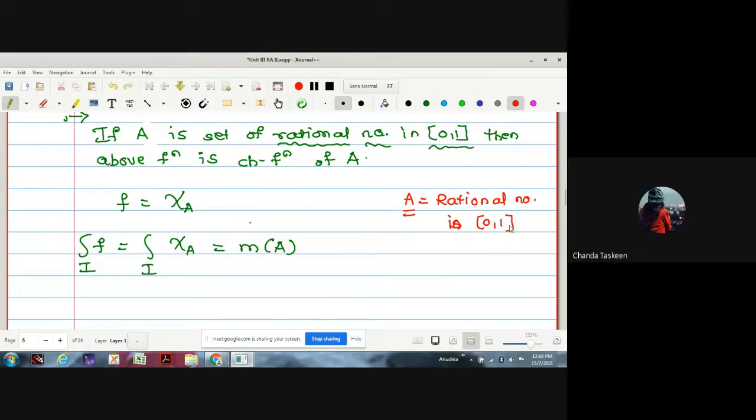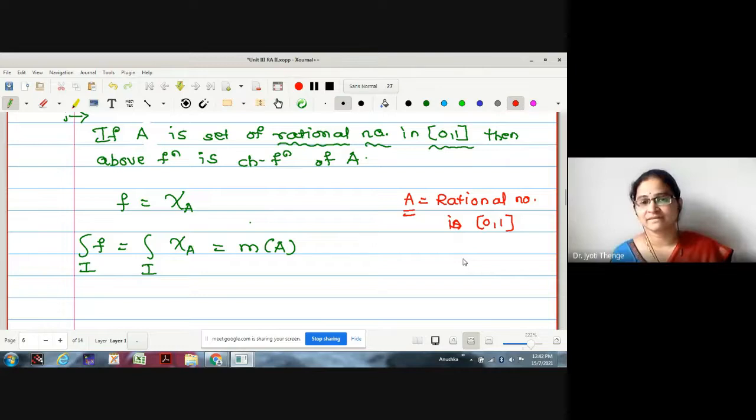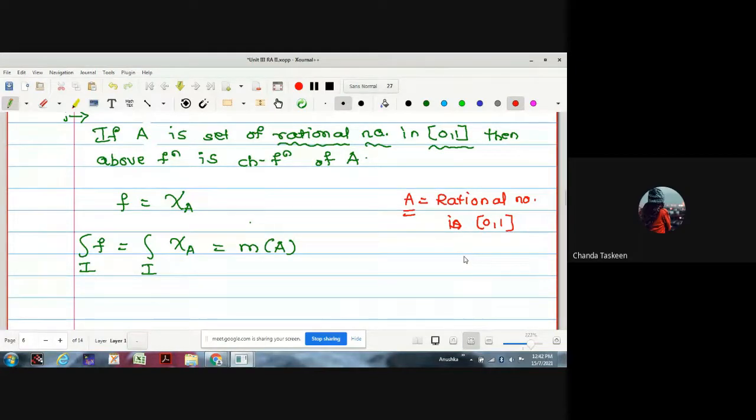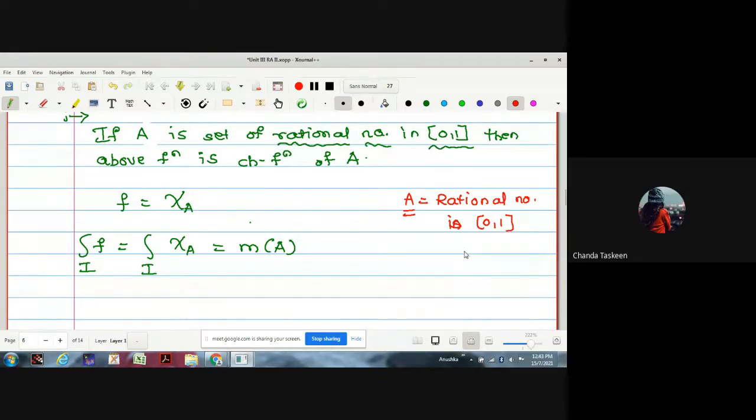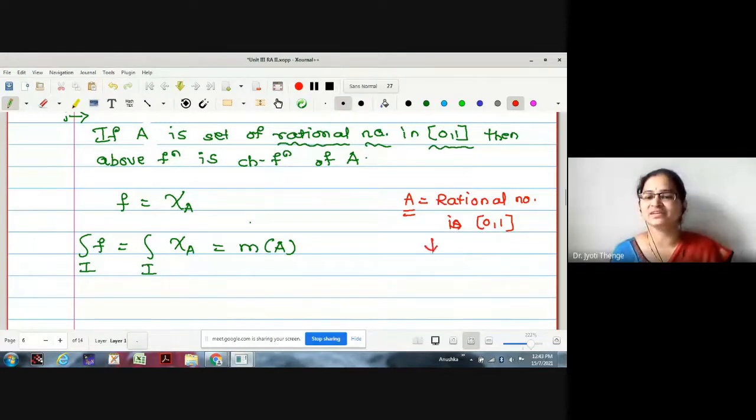The measure is 0. We are not taking the whole line. Why? Infinitely many terms are there. Whether you have defined the measure for infinitely many terms as 0? Countably many. Yes, this is countable.